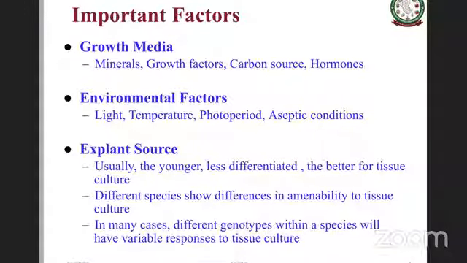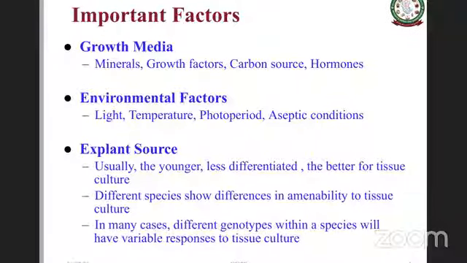In this case, different species show differences in their amenability for tissue culture. As you know, not all species respond equally. There are some species that respond very well, and some species which are really hard to respond in vitro. Therefore, there is a lot of difference among species in their ability to get cultured in vitro.